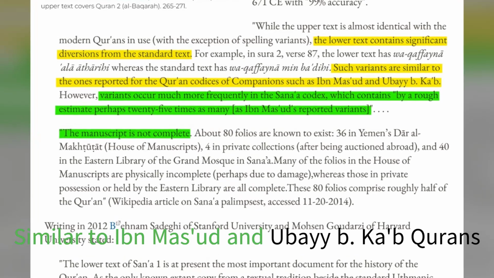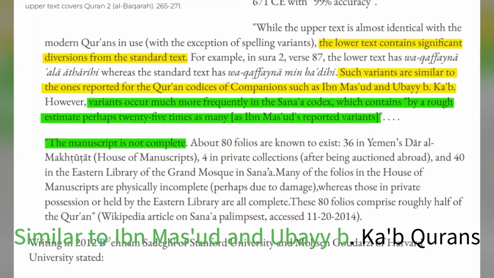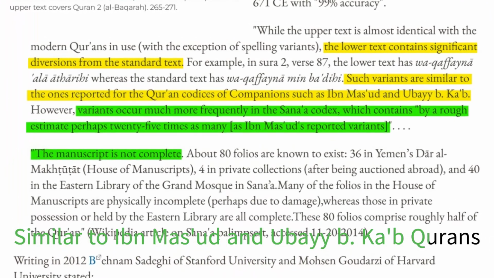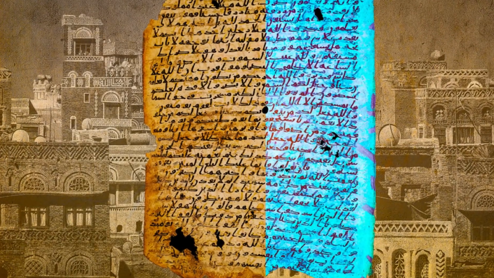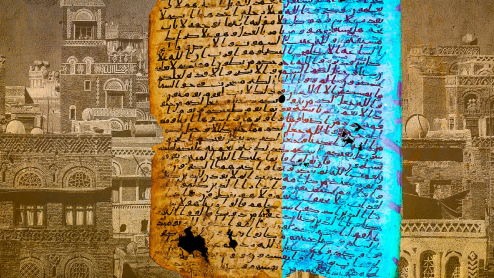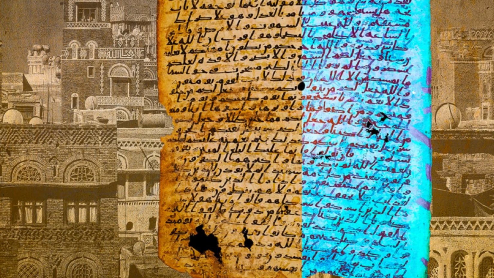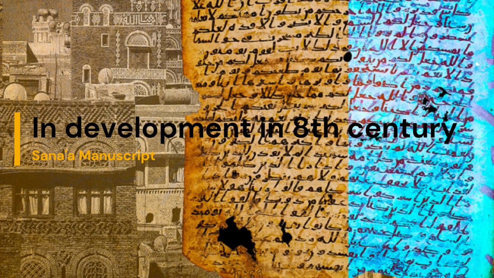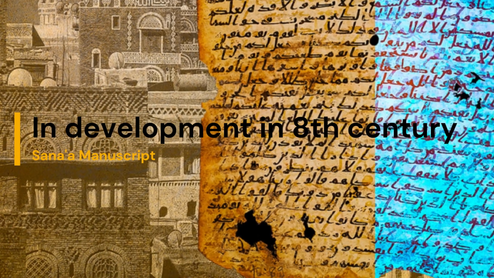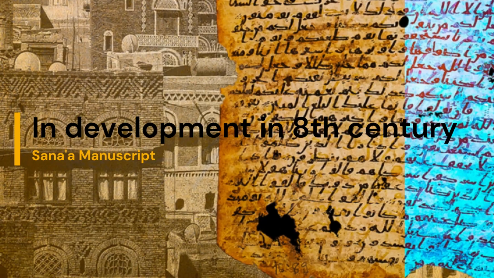Surah 9 begins with an instruction for its proclamation. Do not say in the name of God, indicating that the Quran was not considered at that time to be God's word. The evidence from the Sana'a palimpsest, particularly the discovery of 2 superimposed texts from different periods, supports the claim that the Quran was still in development during the late 7th and 8th centuries.